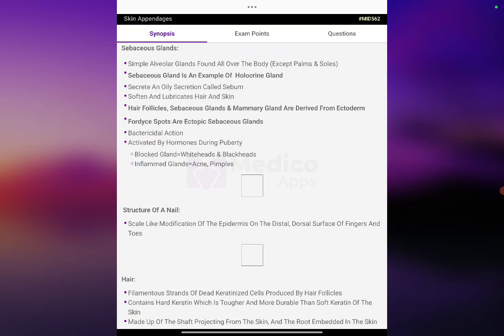Fordyce spots are ectopic sebaceous glands. Sebum has bactericidal action, and the glands are activated by hormones during puberty. Blocked glands give whiteheads and blackheads. Inflamed glands cause acne and pimples.